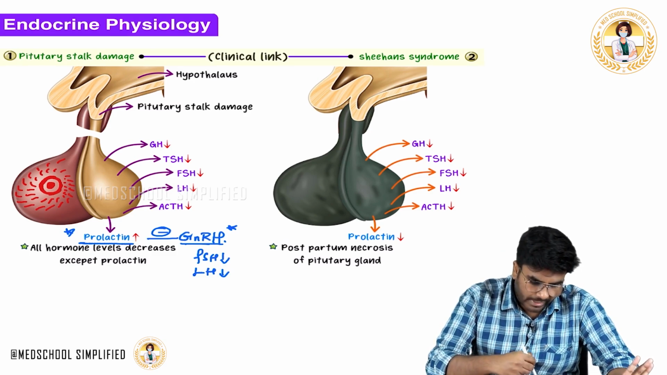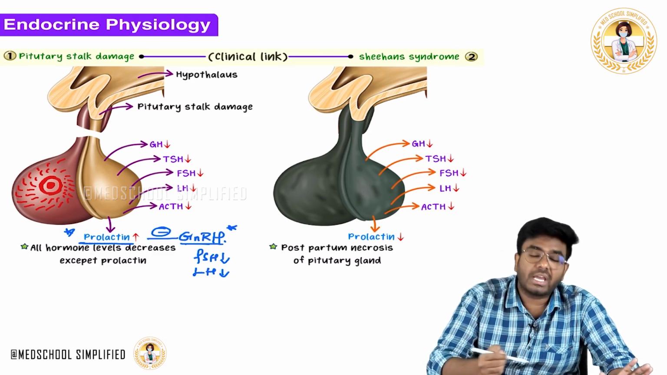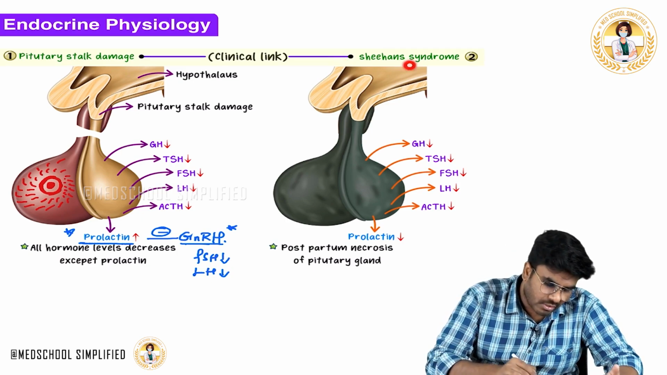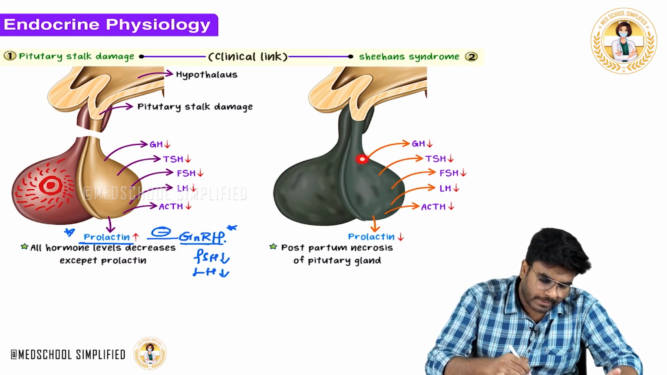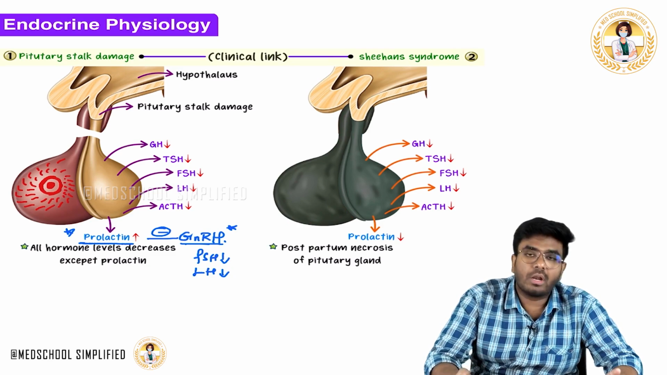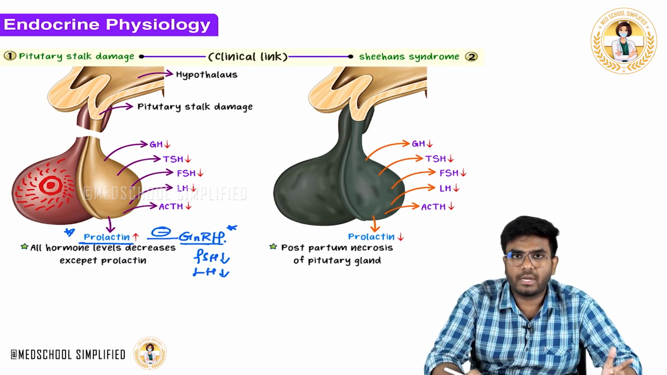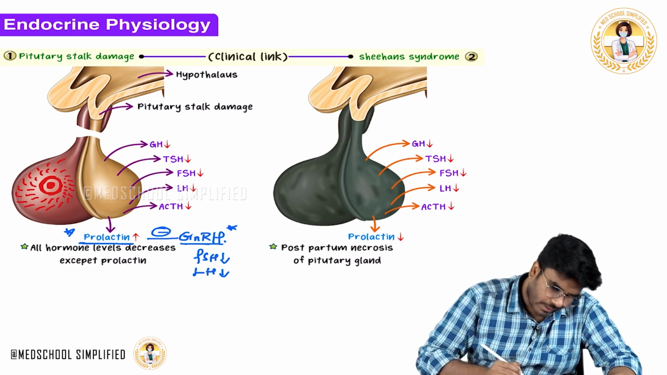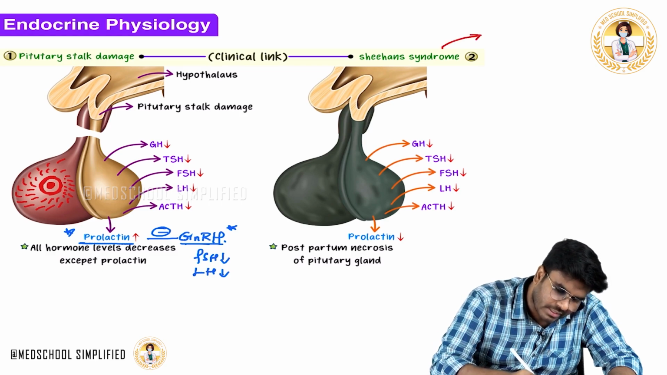Okay, now next, let's talk about a syndrome called Sheehan syndrome. What exactly is Sheehan syndrome? Please see here. Here you can clearly see the pituitary gland has undergone necrosis, infarction. Why? Let's try to understand this Sheehan syndrome like this.